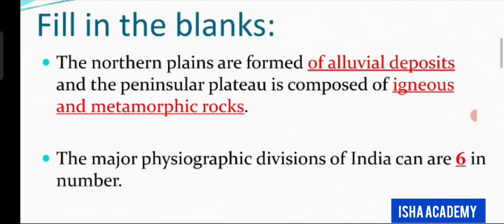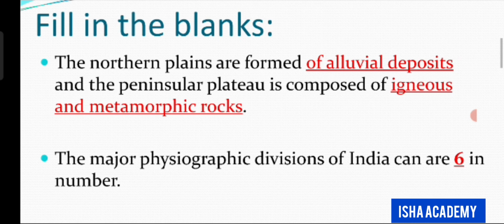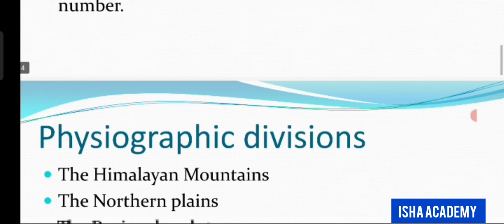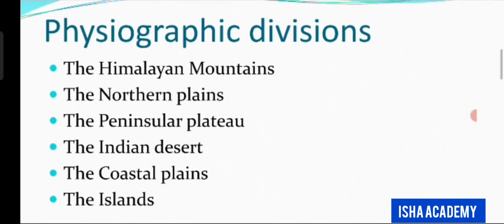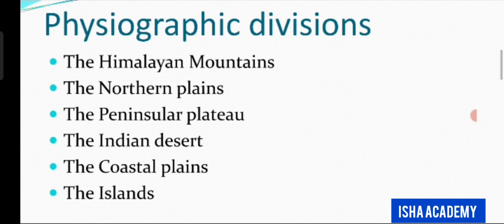More fill in the blanks questions. The northern plains are formed of alluvial deposits, and the peninsular plateau is composed of igneous and metamorphic rocks. The major physiographic divisions of India are six in number. And what are those physiographic divisions? The physiographic divisions are the Himalayan mountains, the northern plains, the peninsular plateau, the Indian desert, the coastal plains, and the islands.